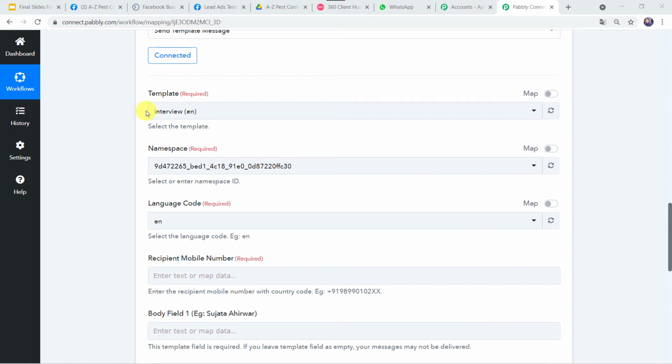Now here we have to select the template. So you might be thinking, what is a template? A template is simply a message that we want to send on the WhatsApp number of the customer. As we cannot send messages directly on WhatsApp, first we have to create a template and get it approved. Once the template is approved, only then can the messages be sent on the WhatsApp number of the customer. That is the reason we have to select a specific template over here.